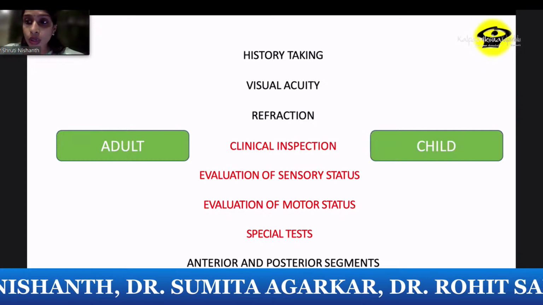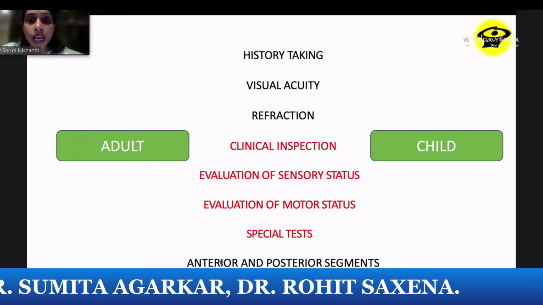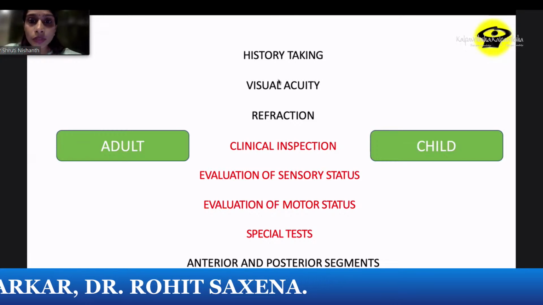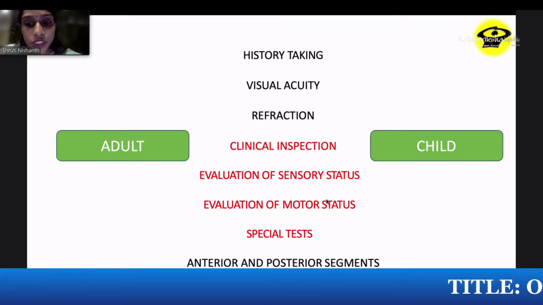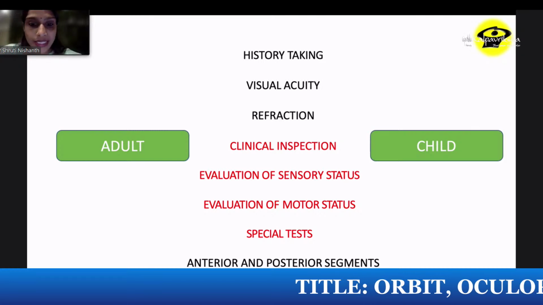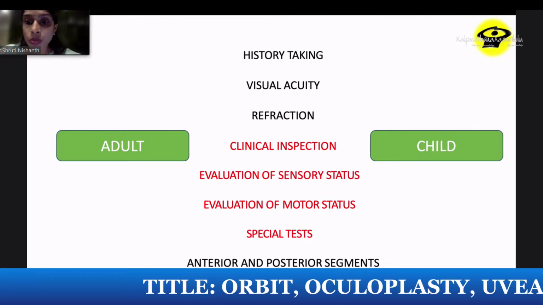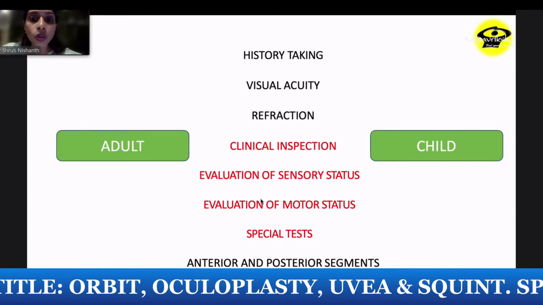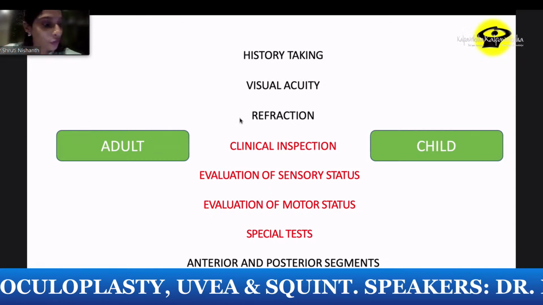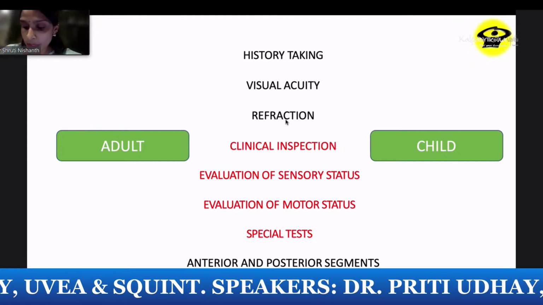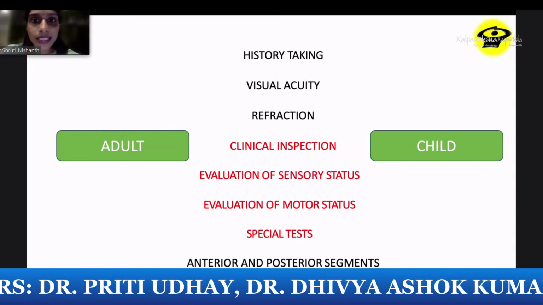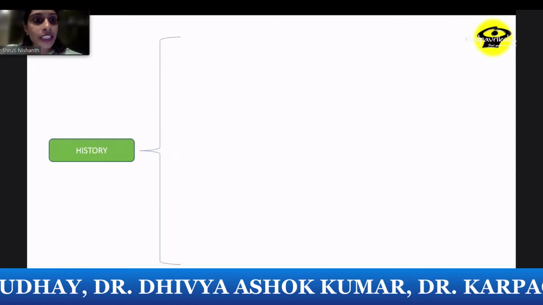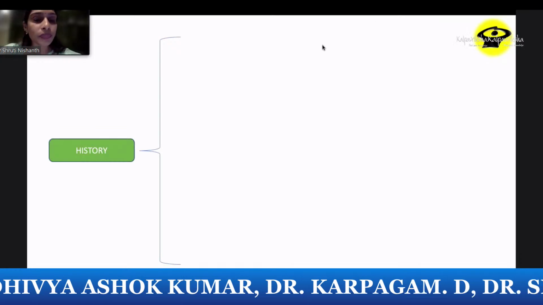Now, when we come to squint evaluation, this is how we usually describe it: history taking, visual acuity, refraction, clinical inspection, evaluation of sensory status, evaluation of motor status, some special tests, and finally the anterior and posterior segment evaluation, which is a critical part of the evaluation itself. The ones I've marked in red are the ones I'm going to concentrate on for exam purposes. The rest are probably already going to be covered. It's the same for an adult and a child. There are small differences when it comes to a child, and we'll discuss that along the way. So before I go on to clinical inspection, I want to talk a little bit about history taking.